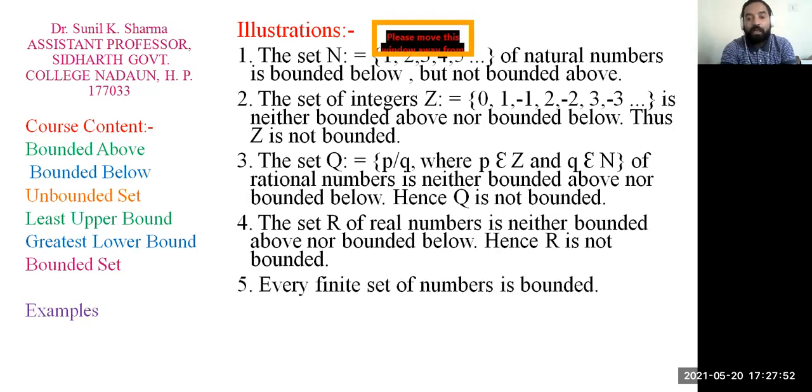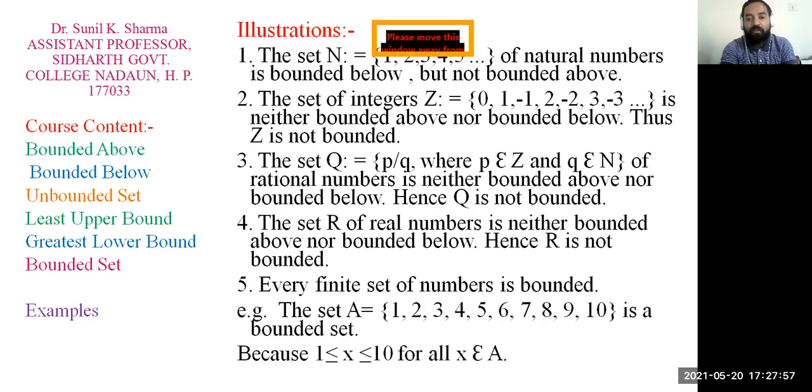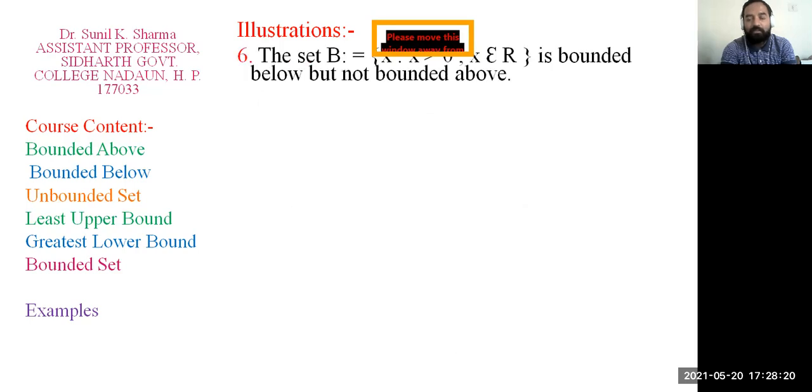Fifth example, every finite set of numbers is bounded. Let us take an example. Let A be equal to the elements 1, 2, 3, 4, 5, 6, 7, 8, 9, 10. It is a bounded set and it is a finite set. Here we can see that all the elements of the set A are greater than or equal to 1 and less than or equal to 10. So 1 is the lower bound, 10 is the upper bound. So this set is a bounded set, and it has a least upper bound and greatest lower bound.